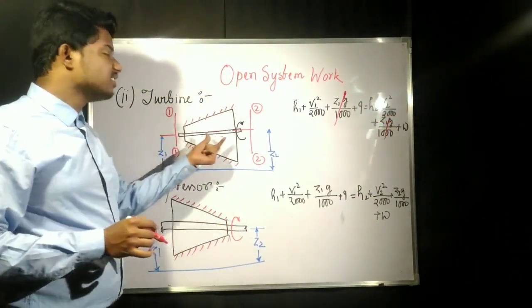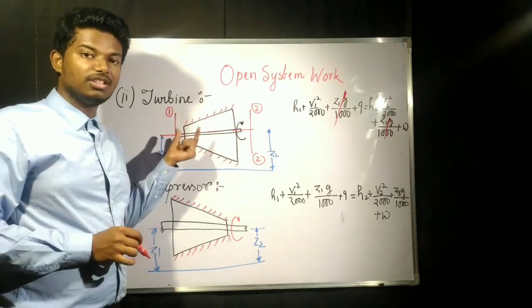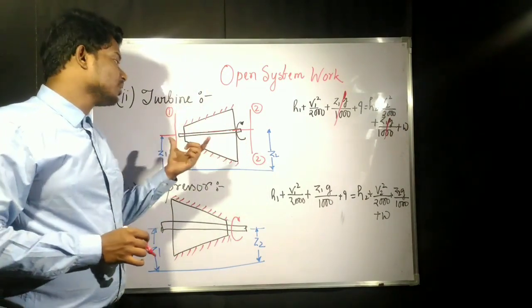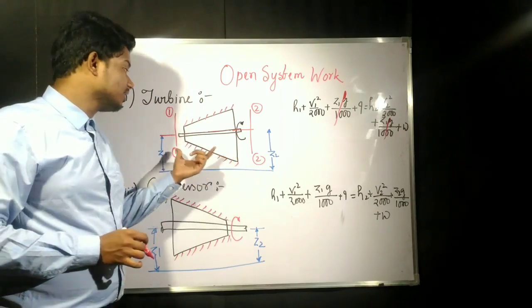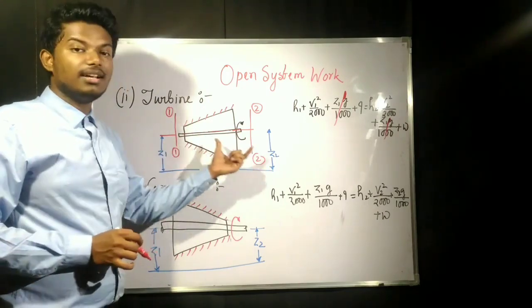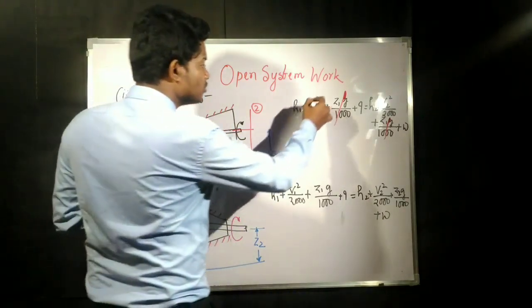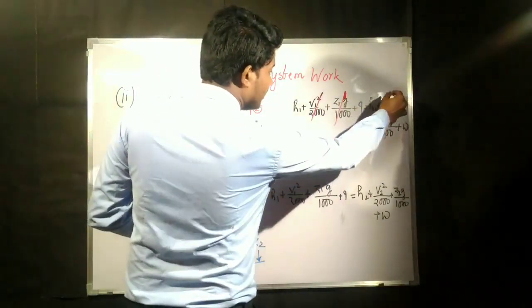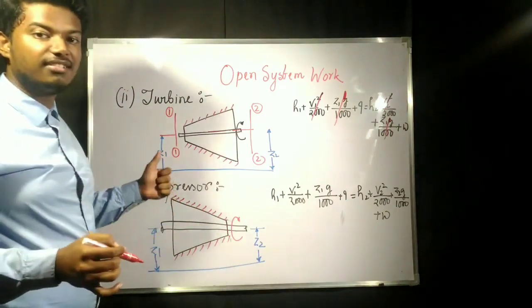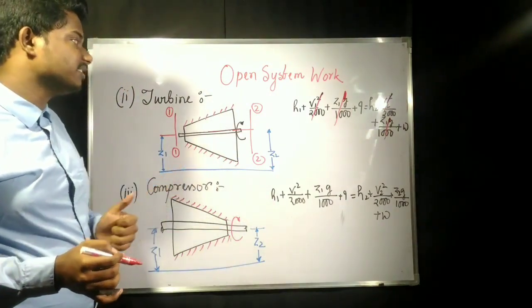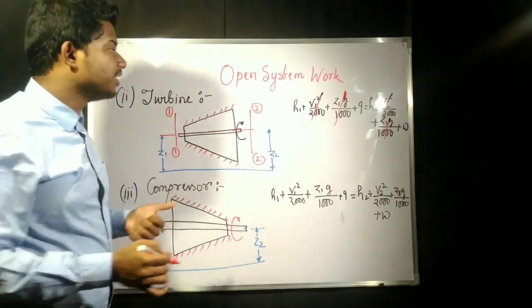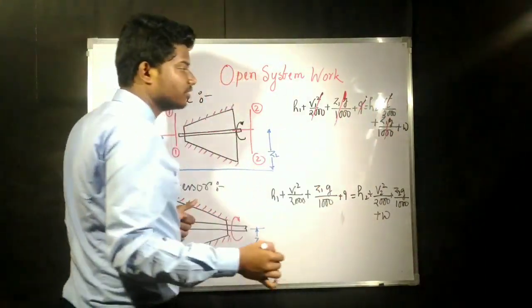Velocity does not change that much, so we are ignoring the kinetic energy change, because the change is negligible. And this is completely insulated, so Q is also going to be 0.